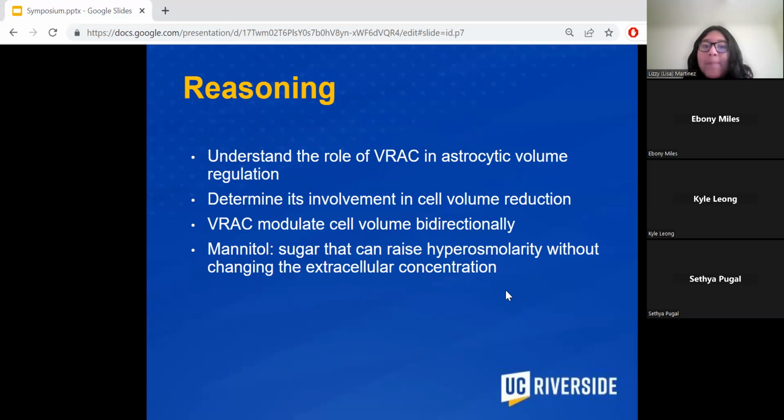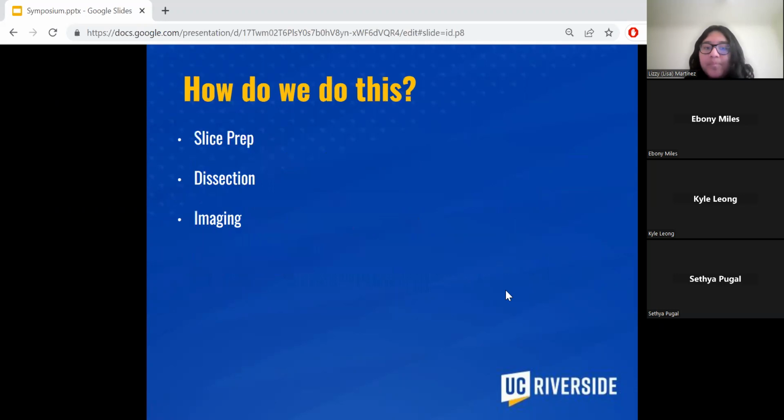So just to wrap up the reasoning, it is to understand the role of RAC, because there's not much data about RAC because it is very hard to quantify that data too. To determine its involvement in cell volume reduction, we know that it impacts it, but we don't know to what point it does. Another thing to note about RAC is that it does modulate cell volume bidirectionally. And how we're going to do this is we're going to use mannitol. We want to be sure to raise the hyperosmolality without changing the extracellular concentration, so it can be as close as it is to the artificial cerebrospinal fluid.